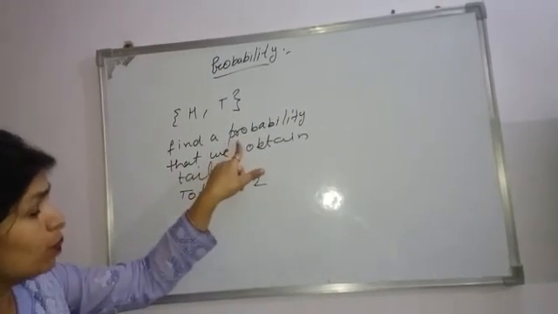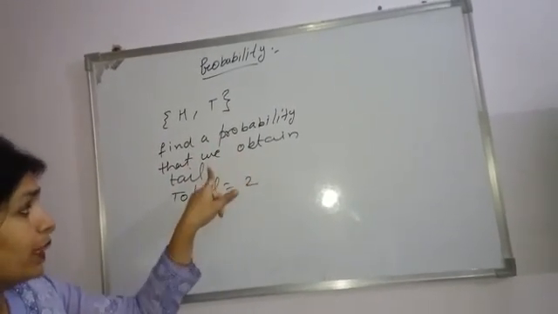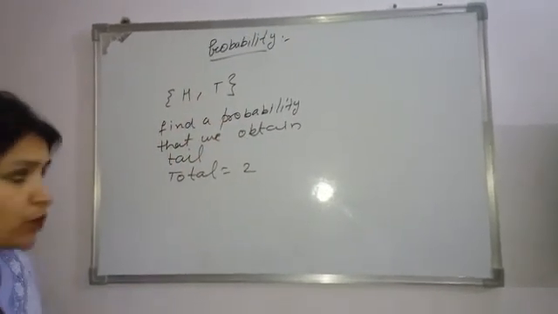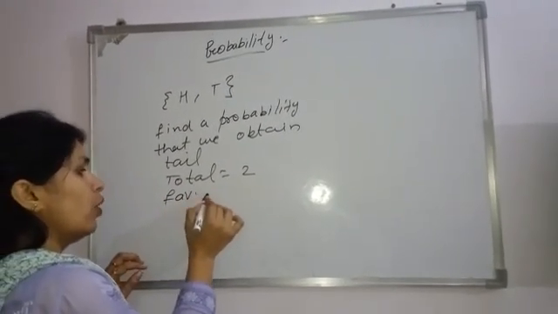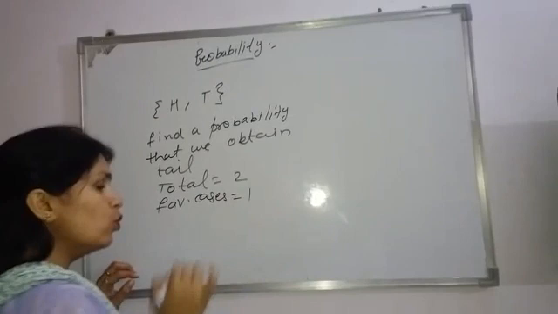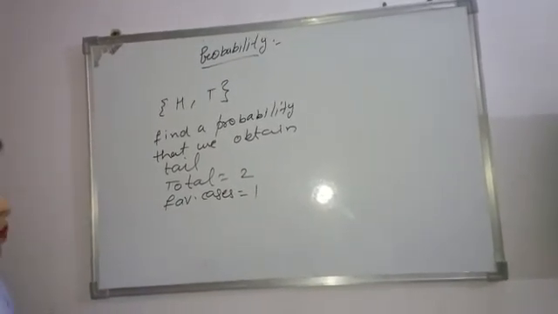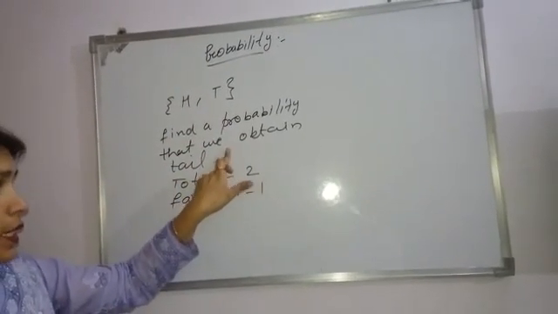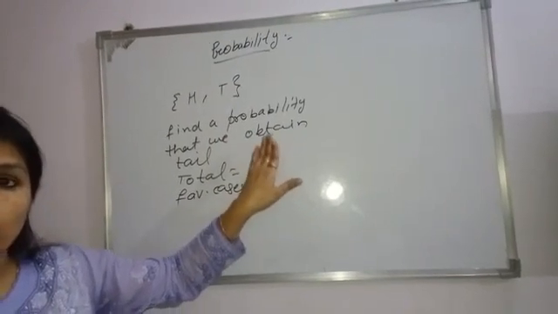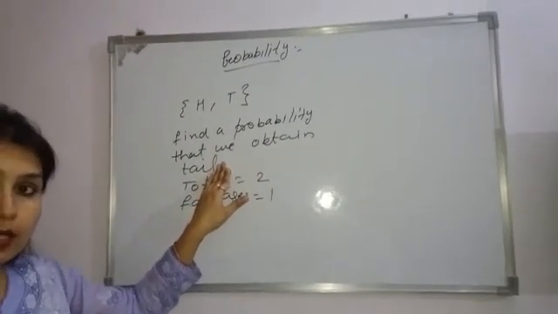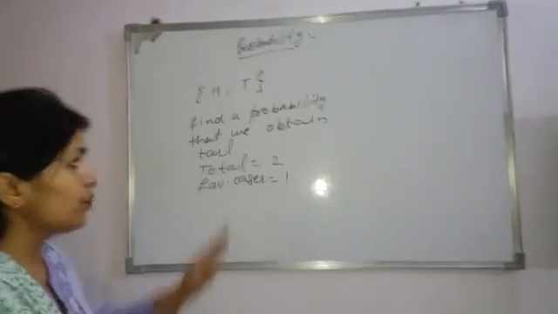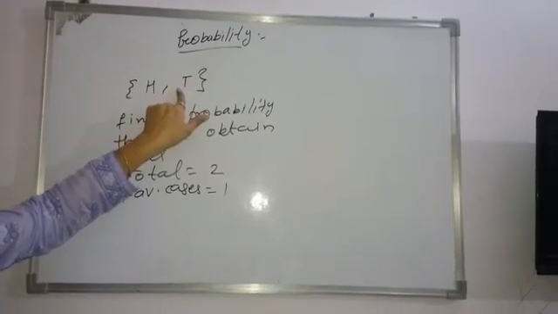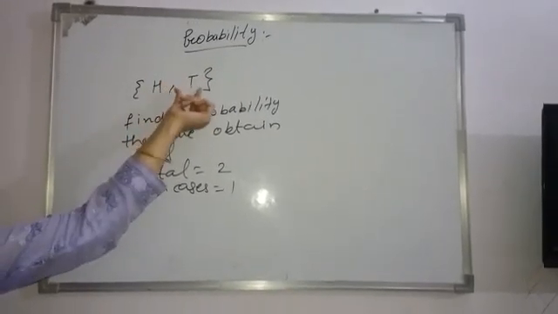Now which probability do we want to find out? That we obtain tail. So how many cases of tail are there? Only one case of tail. So favorable cases is equal to 1. Is it clear? What is the meaning of favorable cases? The cases which are in our favor. In this question we want the probability of tail, so the cases in which we obtain tail are the favorable cases, and there is only a single such case. So how many favorable cases? 1.